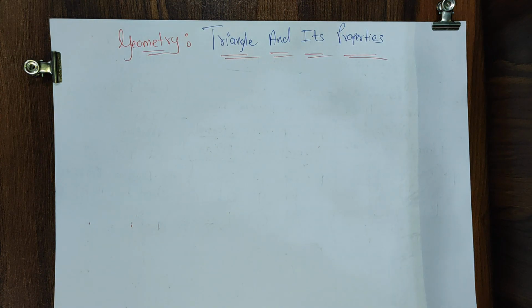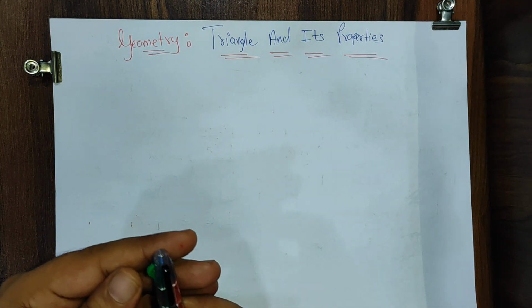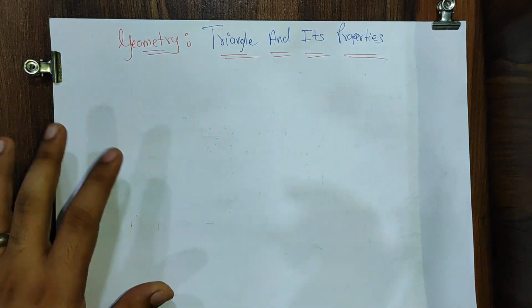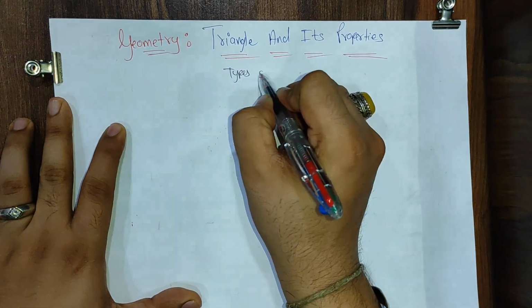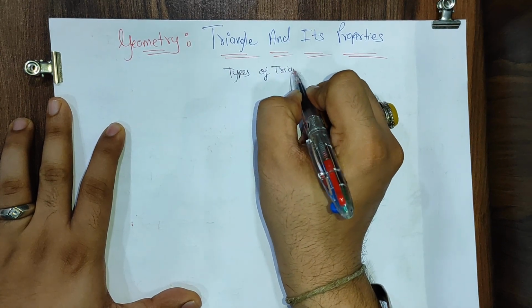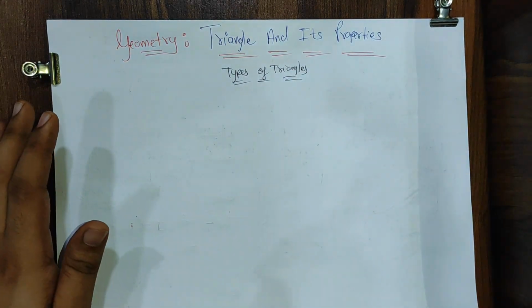So let's start with this. Types of triangles.